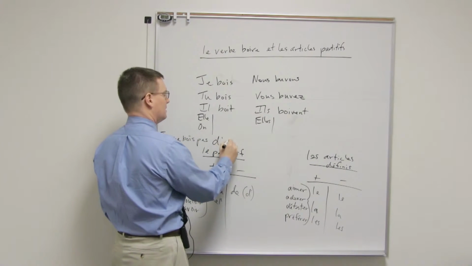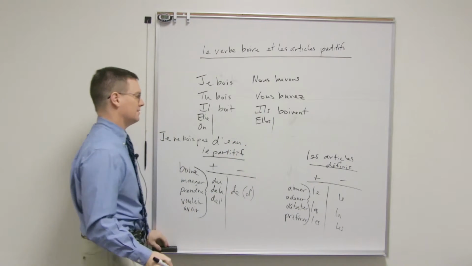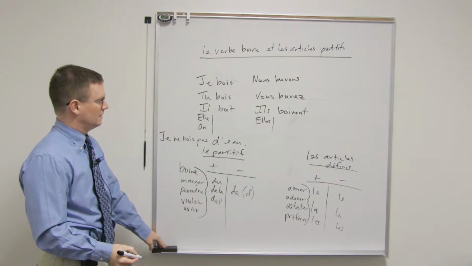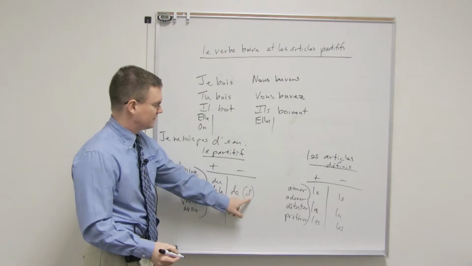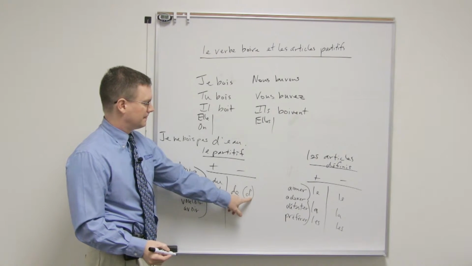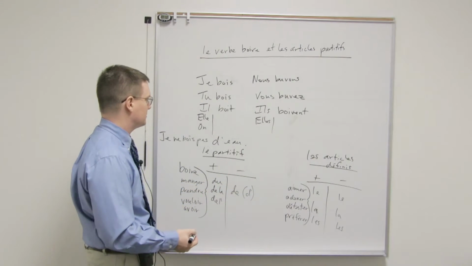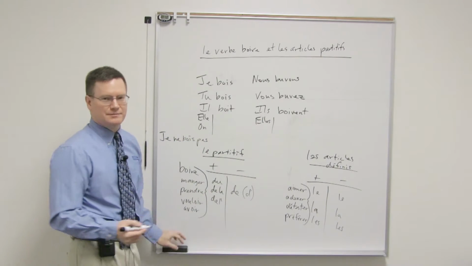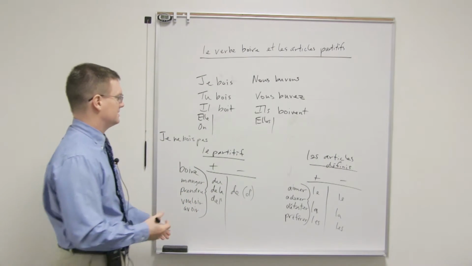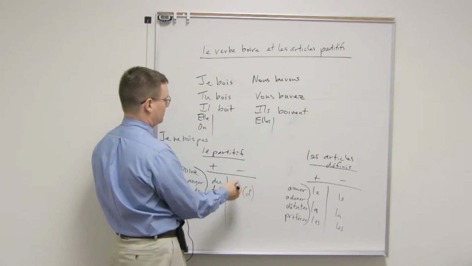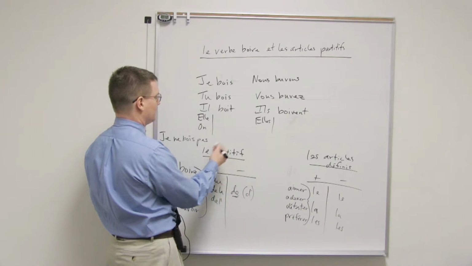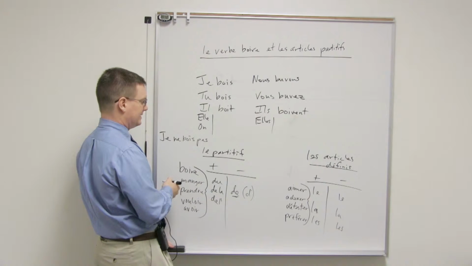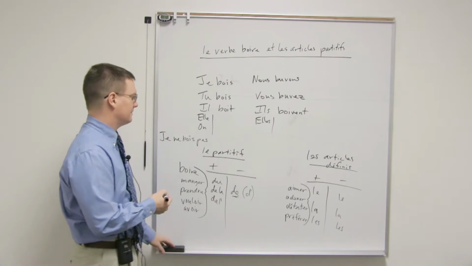Je ne bois pas d'eau, for example. Notice I have the apostrophe here in case something starts with a vowel. Then that's what you would just use. Notice it's pretty easy if it's negative, because you're just using de all the time, except unless there's a vowel, then it's d apostrophe. Quite easy if it's negative.